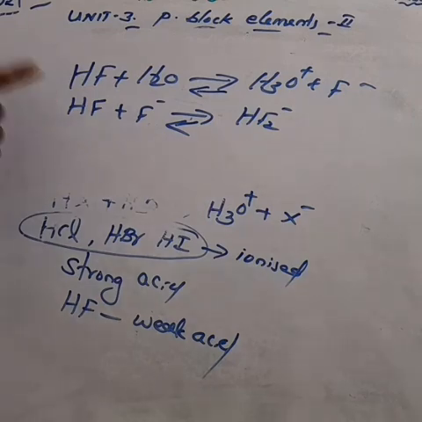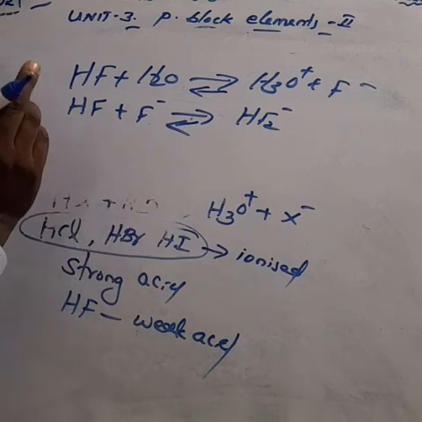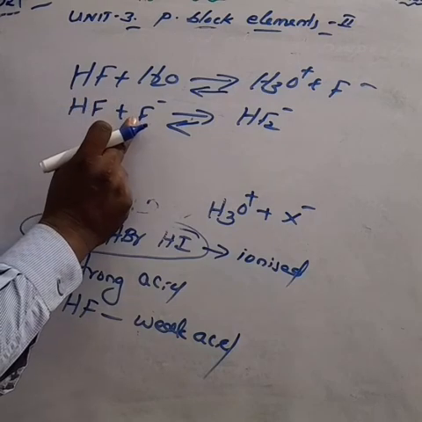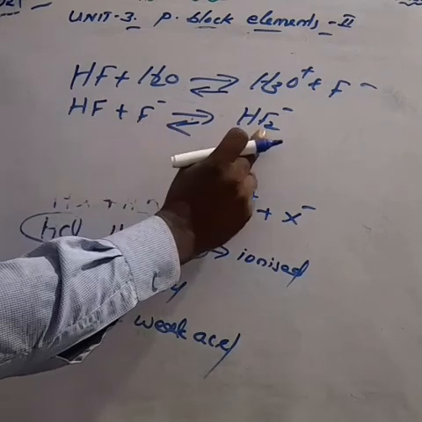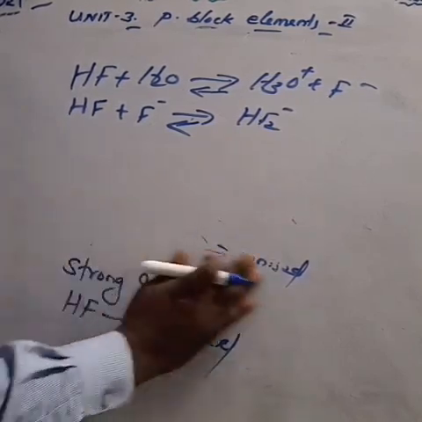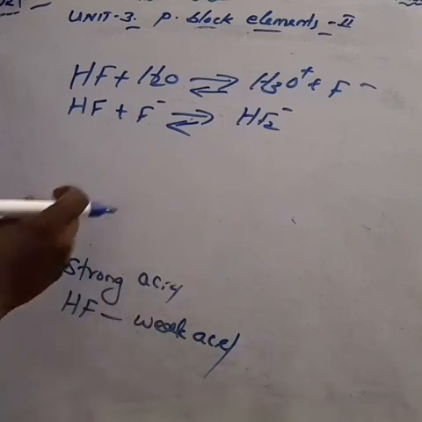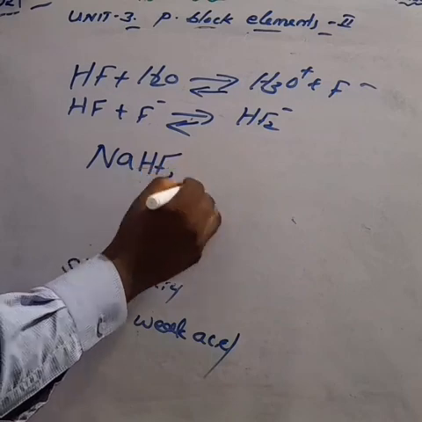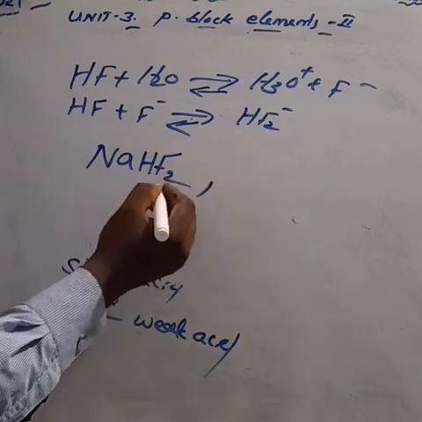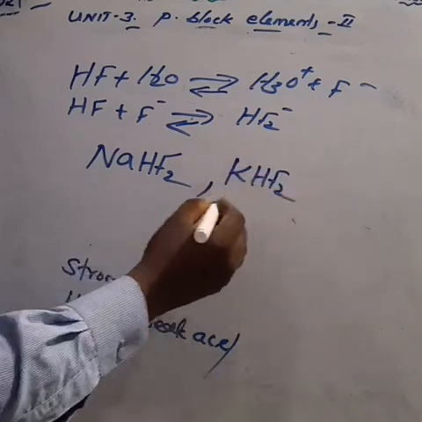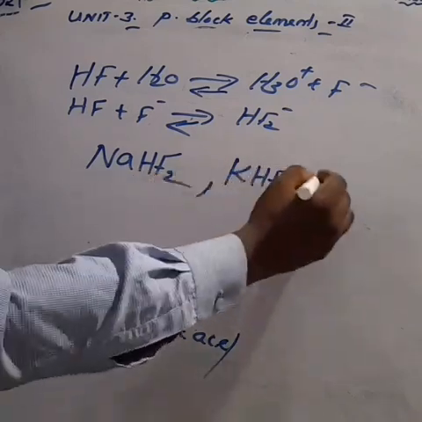Here we have some stable salts due to the reaction between hydrogen fluoride and some of the metals. One of the stabilized forms of salt is sodium hydrogen fluoride, NaHF2, potassium, like that, KHF2, and ammonium, NH4HF2.